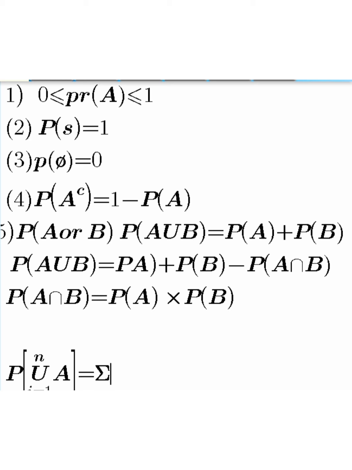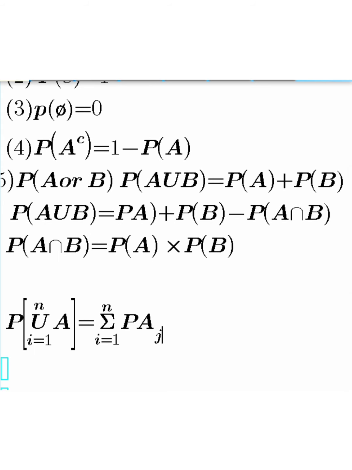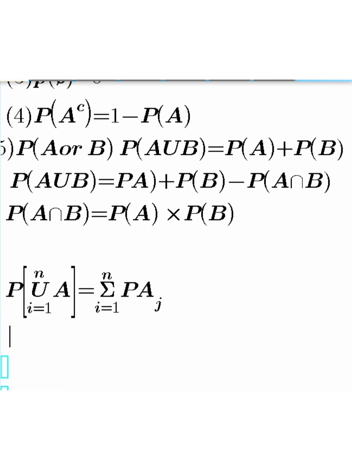This simply equals the sum from i equals 1 to n of the probability of A sub i. Note that this holds when i is not equal to j, and A intersection B must be equal to the empty set. So please take note of this.